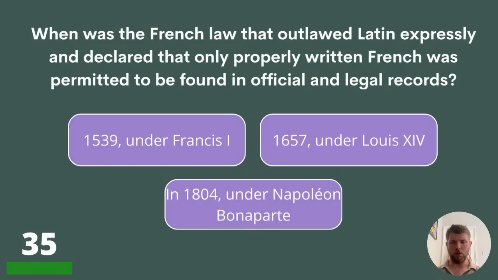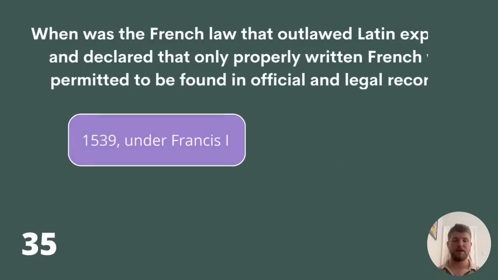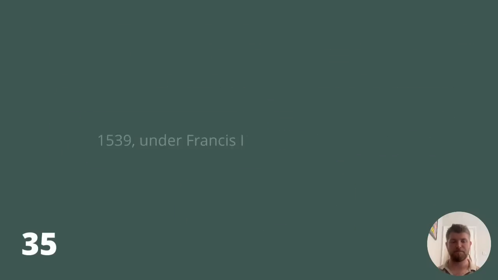When was the French law that outlawed Latin expressly and declared that only properly written French was permitted to be found in official and legal records? 1539, 1657, or in 1804? And you can see which leader that was under. The answer is 1539, under Francis I.